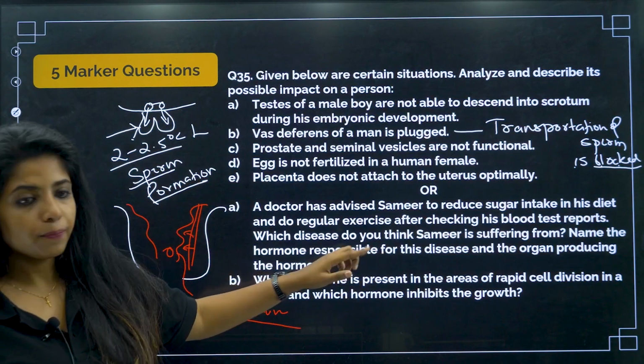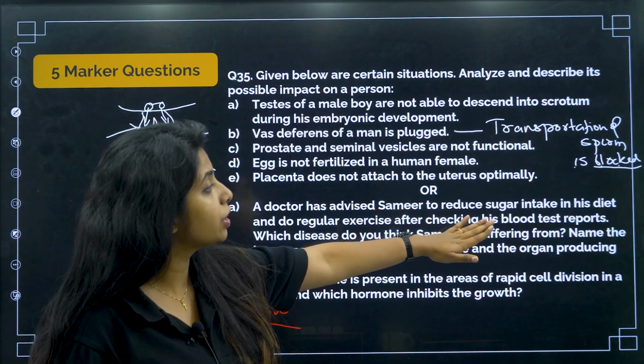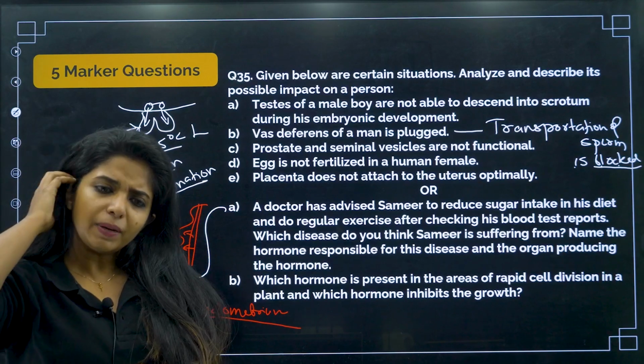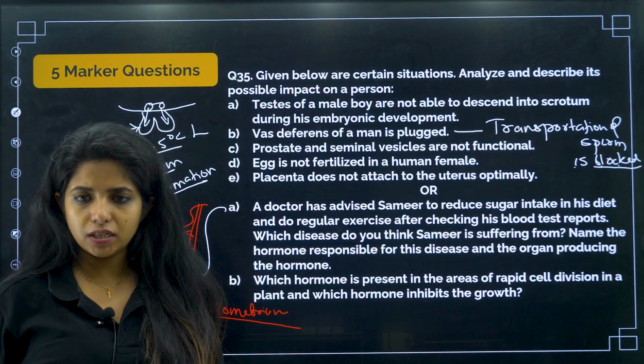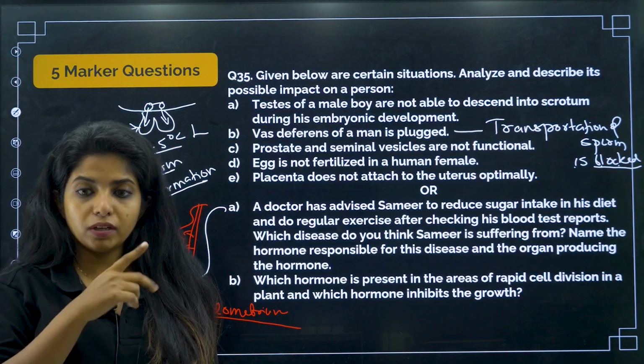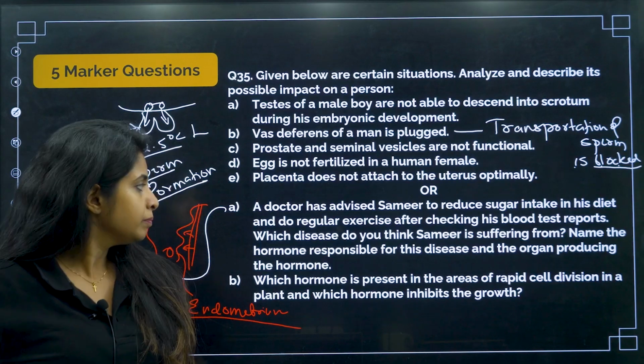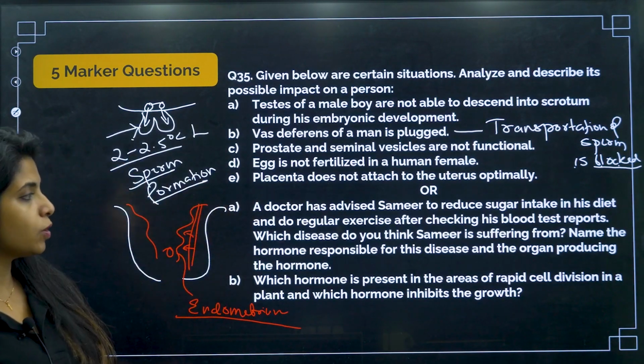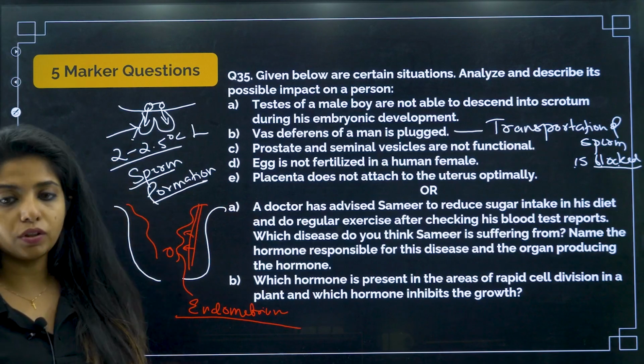Another question is also there. A doctor has advised Samir to reduce sugar intake in his diet. Okay, he was taking too much sugar. Doctor said, please reduce the sugar and do regular exercise. After doing the blood checkup report, that's when he said that. Which disease do you think Samir is suffering from? Name the hormone responsible for the disease and the organ producing the hormone.